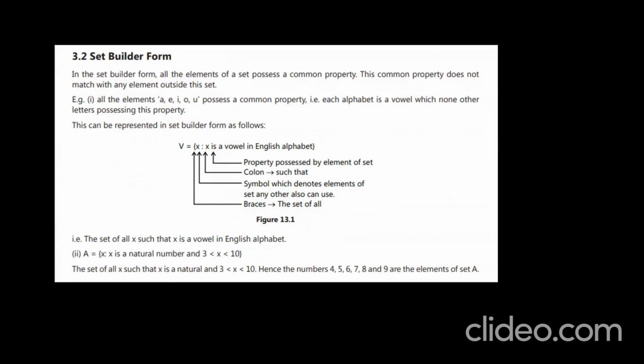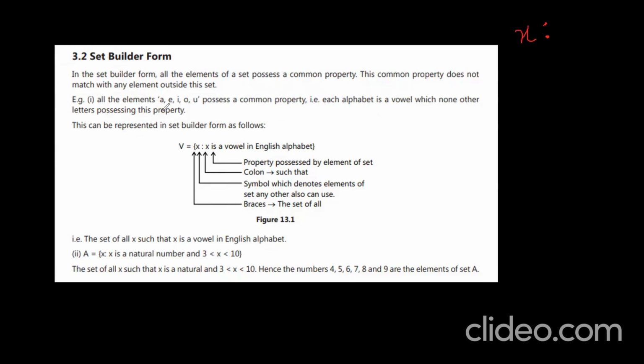In this set builder form, it is mainly going to be a generalized thing. The element is generalized as a variable x, and then after that a colon or a vertical line, and the property which defines each element of the set is written like this.